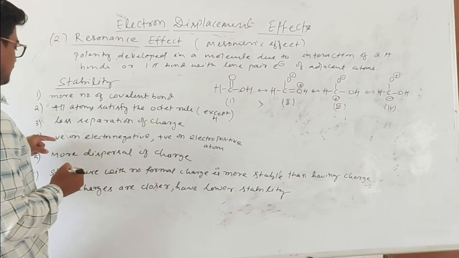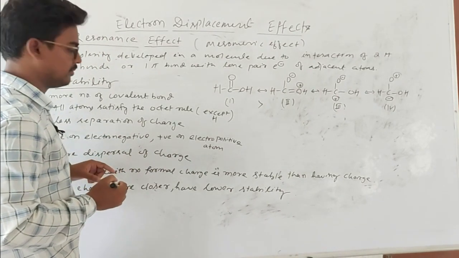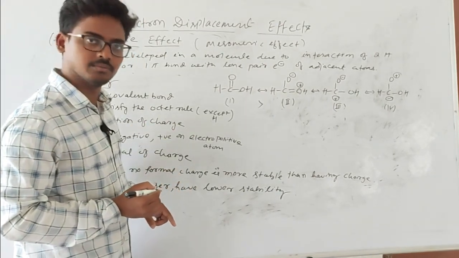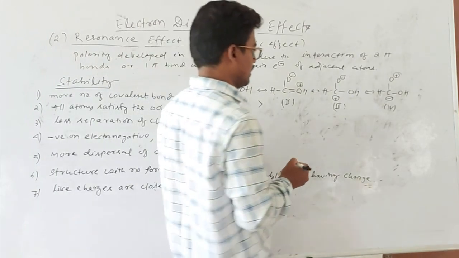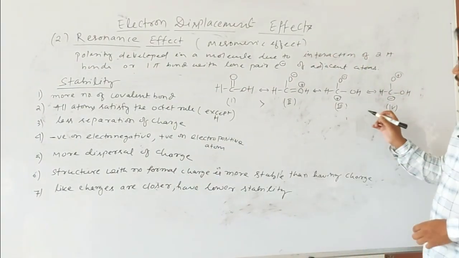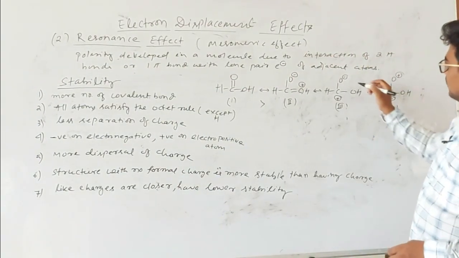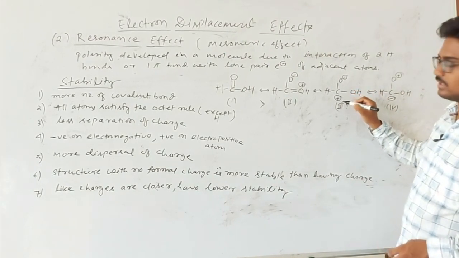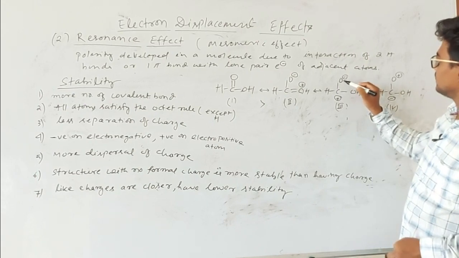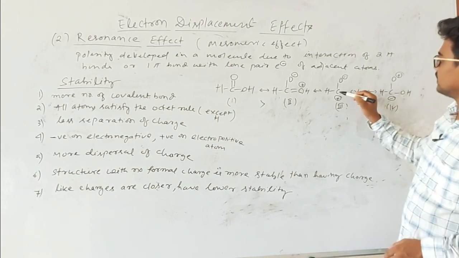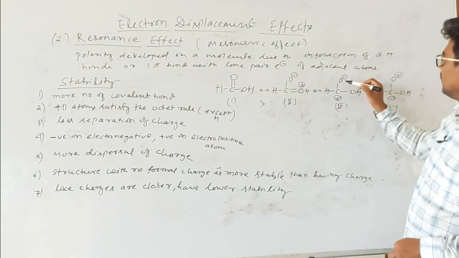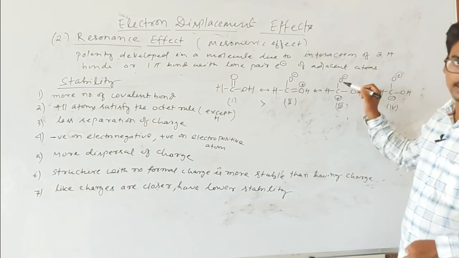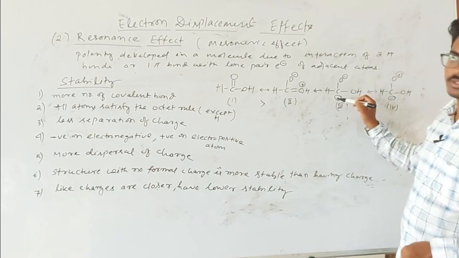Fourth one is negative charge on the electronegative atom and positive charge on the electropositive atom will be more stable. Between 3 and 4, in structure 3, negative charge on the oxygen and positive charge on the carbon is there. Oxygen is more electronegative than carbon. So oxygen contains negative charge and carbon contains positive charge.